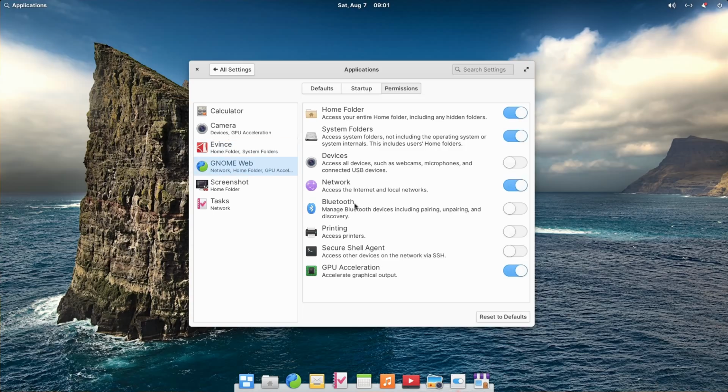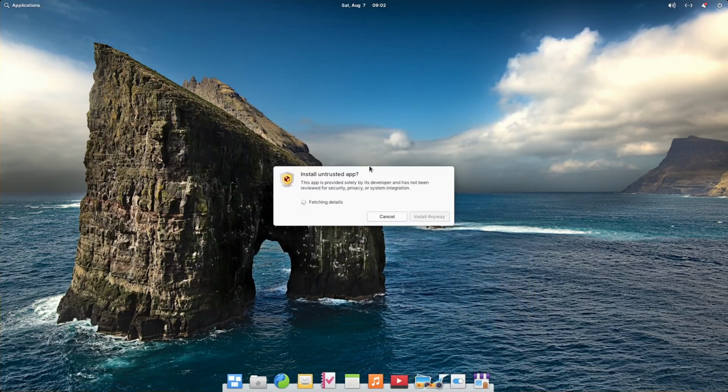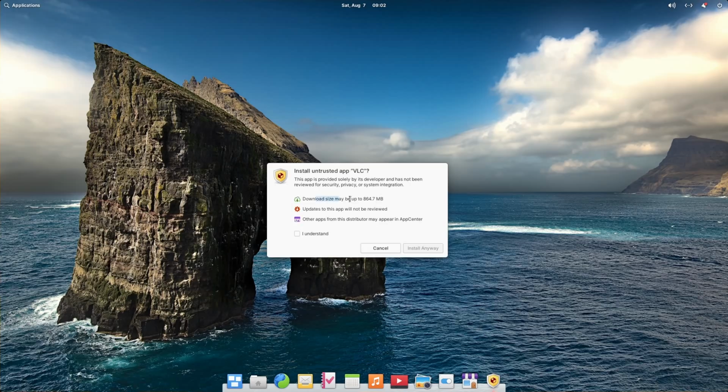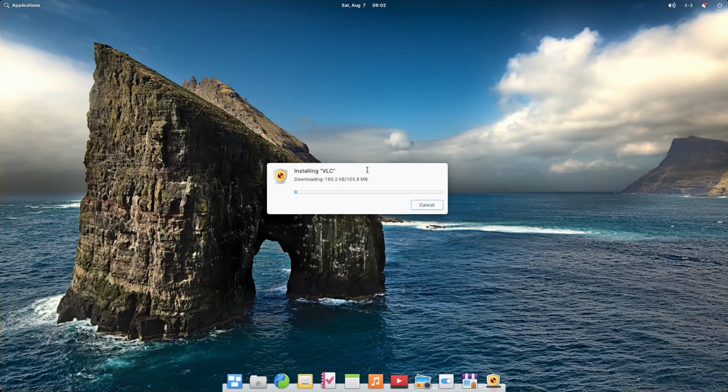This gives more security as each app is now sandboxed, and you can manage permissions per app in the settings, including for apps that come from FlatHub or other third-party remotes. Speaking of which, Elementary OS doesn't include FlatHub by default, but if you try and install a Flatpak app from FlatHub, it will add that repo automatically, so you can add all these apps in the App Center as well.